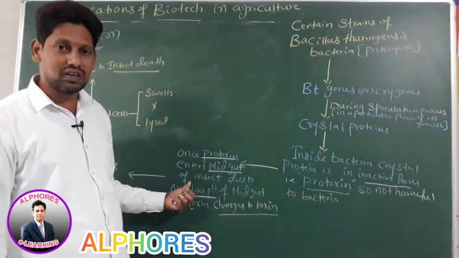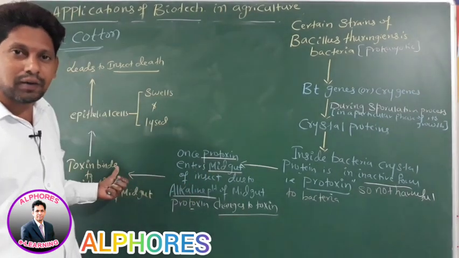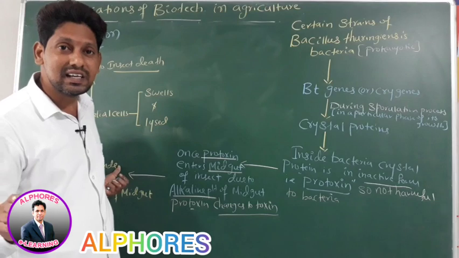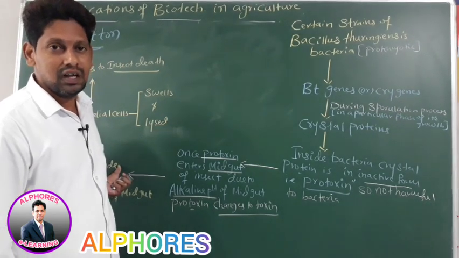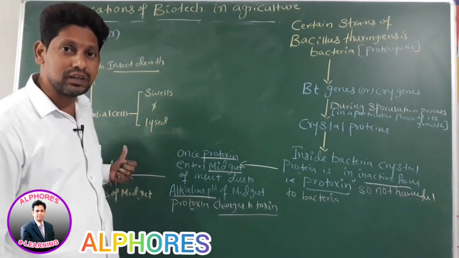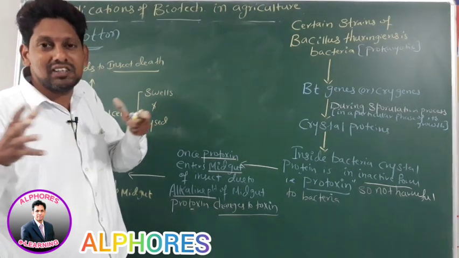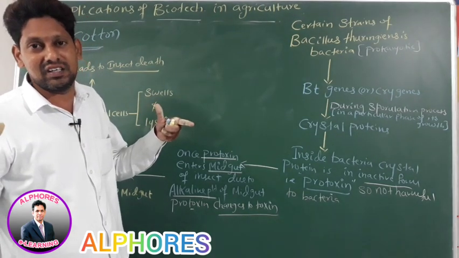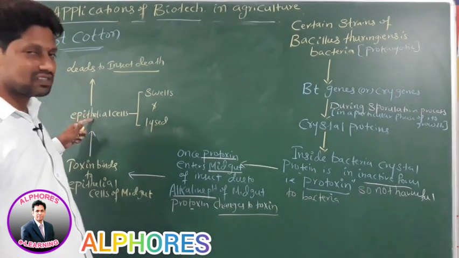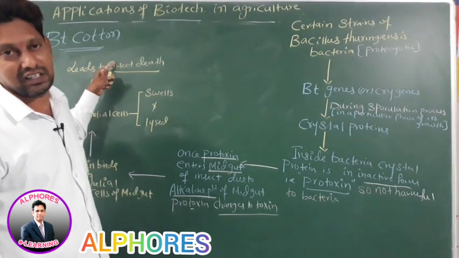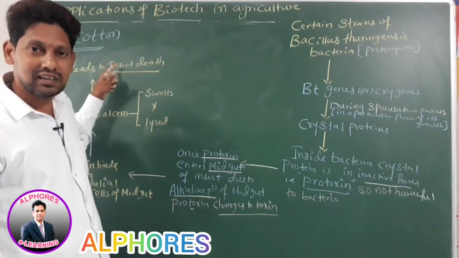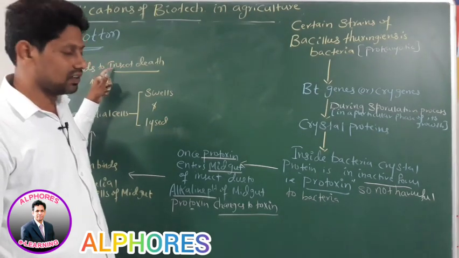Once it becomes toxin, the toxin goes and binds to which cells? Epithelial cells of the midgut. As this toxin binds to epithelial cells of the midgut, those epithelial cells bulge and finally lyse. As these cells are lysed, it leads to death of the insect.